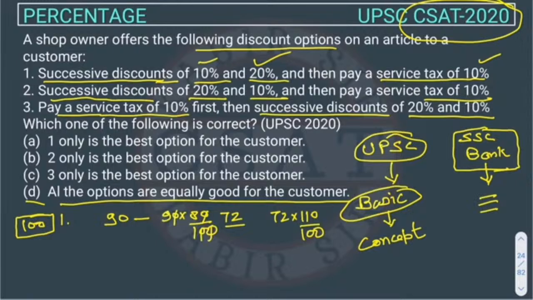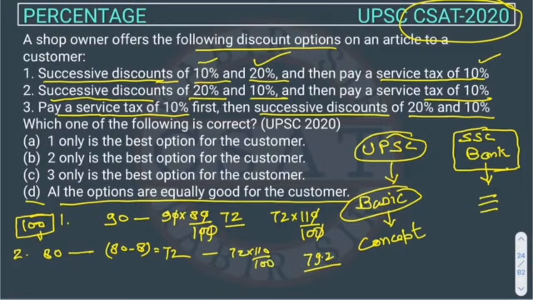If we solve it, this 0 will cancel this 0, right? And it will be right. So this much. In the second option, he is giving first the discount of 20%. The initial price is 100, so the discount is 20%, and the price will become 80, and then 10% discount on this, right? So it will become 80 minus 8, 72, and then the same service tax. So both these equations are same, right? So these both are same.